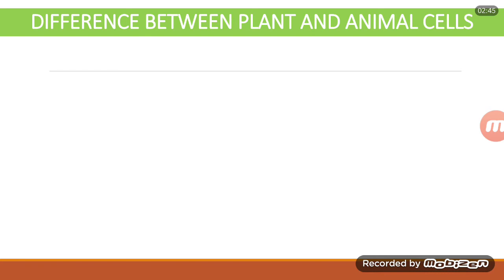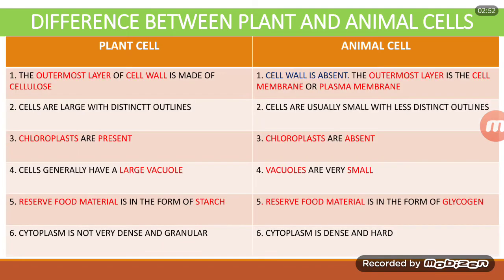Now coming to the most important content of this session, that is difference between plant and animal cells. So here I have the differences: column number 1 says plant cell, and column number 2 says animal cell.